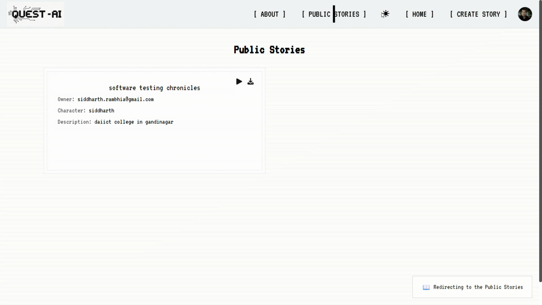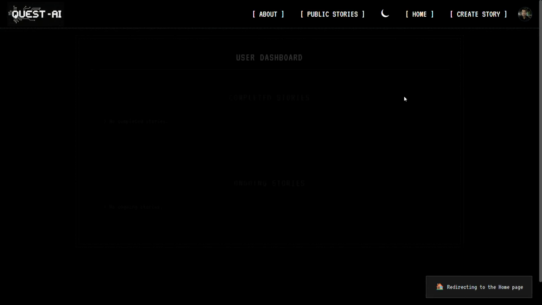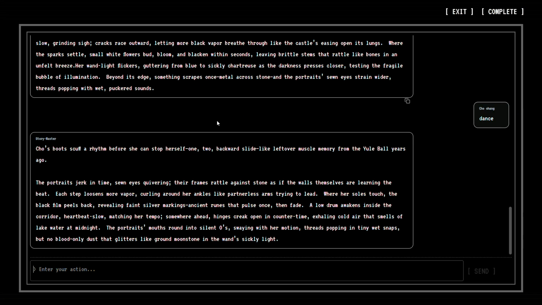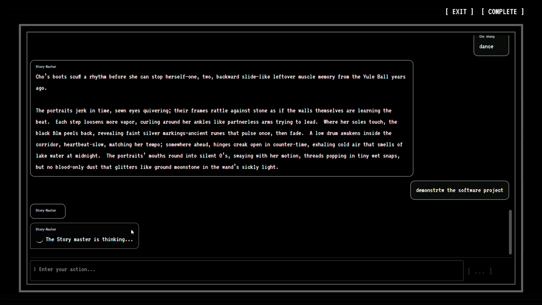Okay, so you can continue your ongoing stories by pressing here, and then you can type whatever you want your character to do. So, for example, if I were to type demonstrate the software project, excuse a spelling mistake.